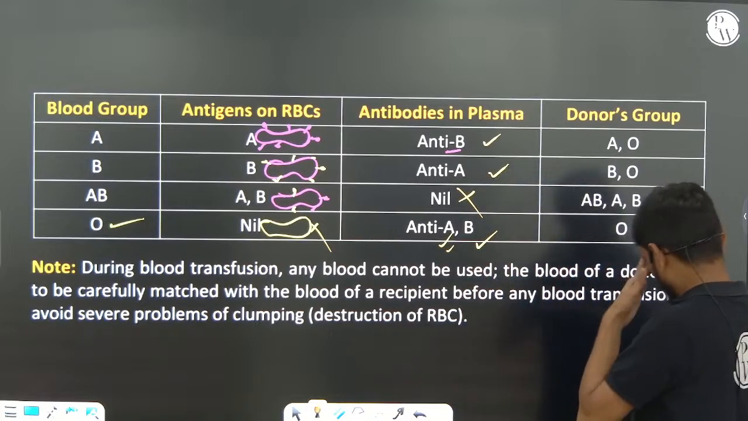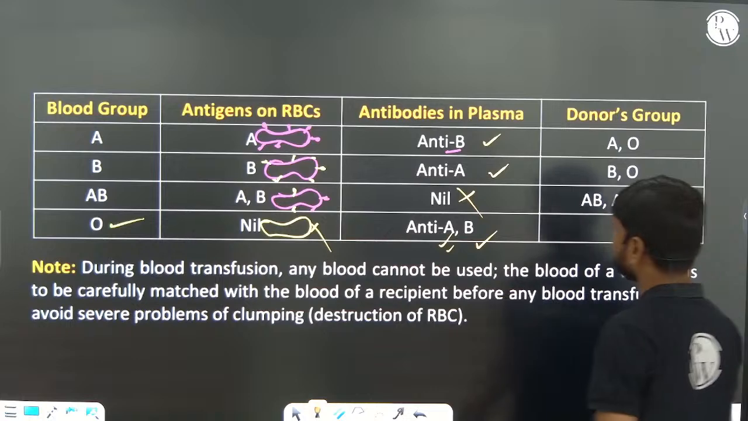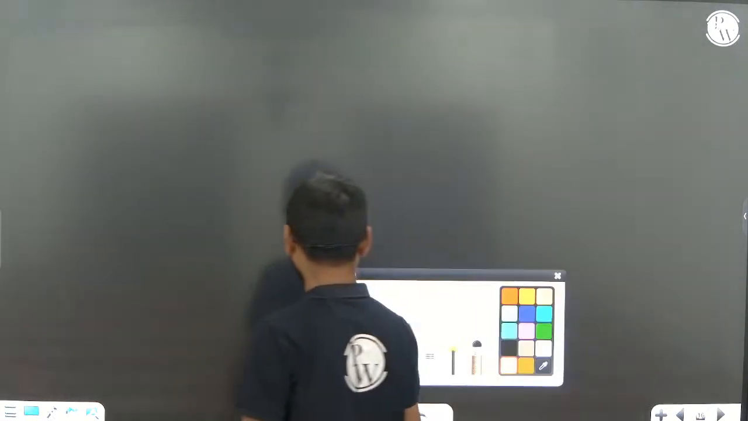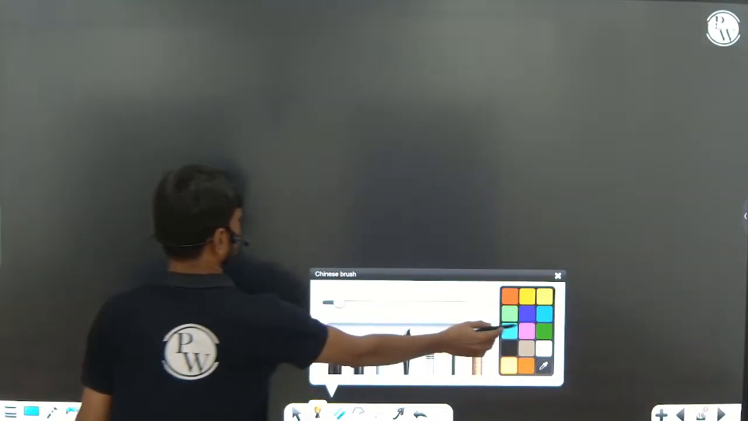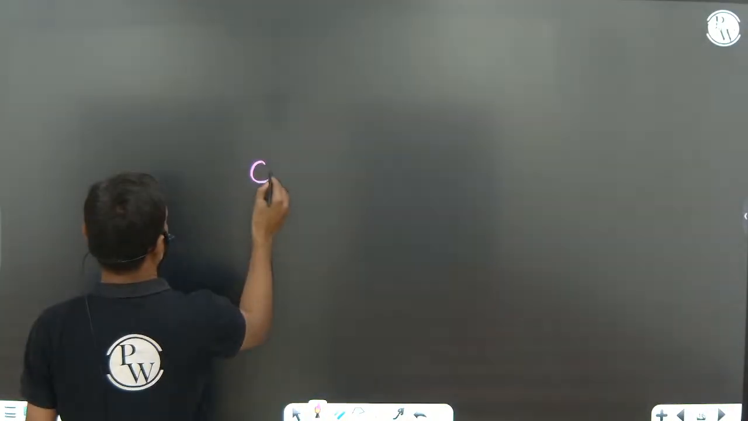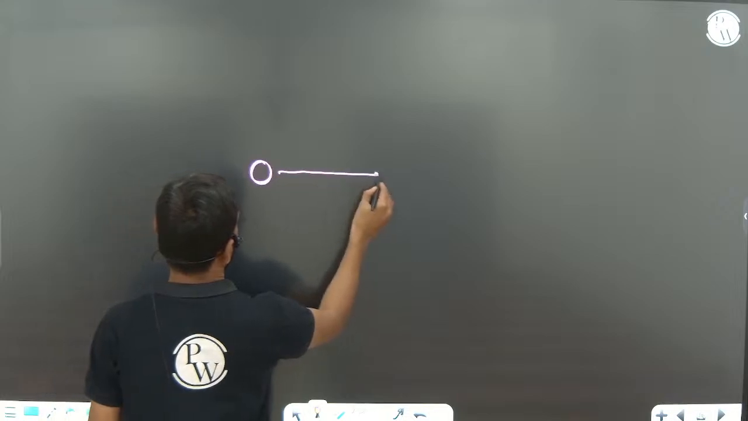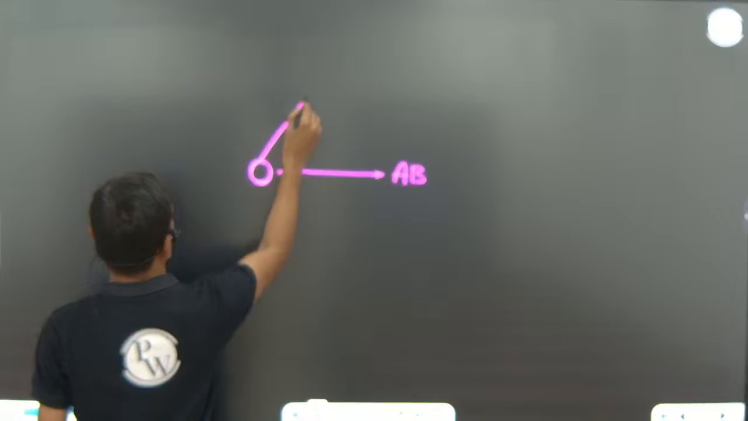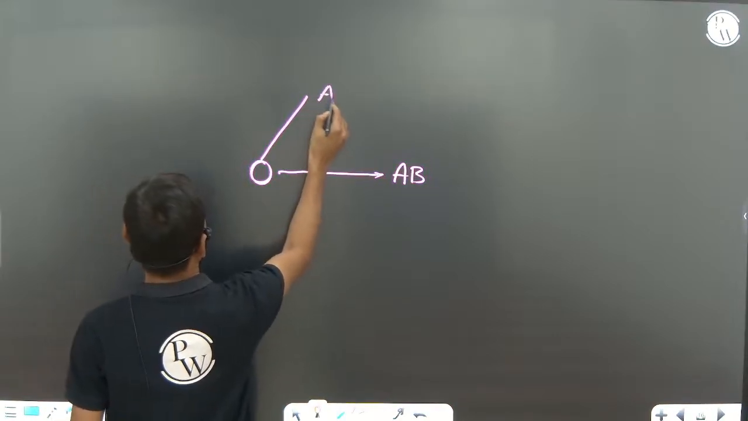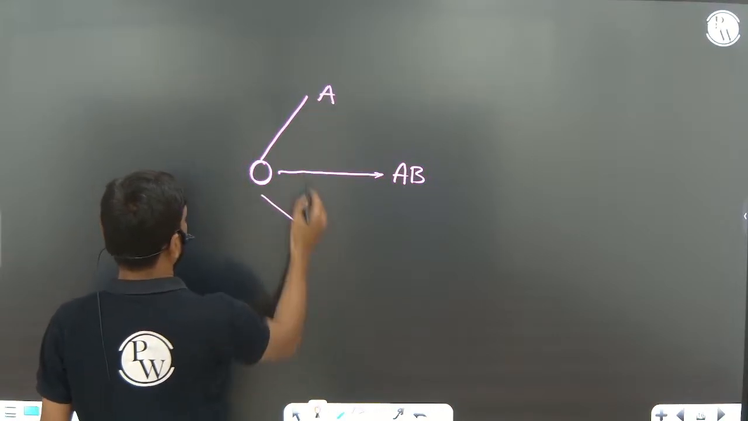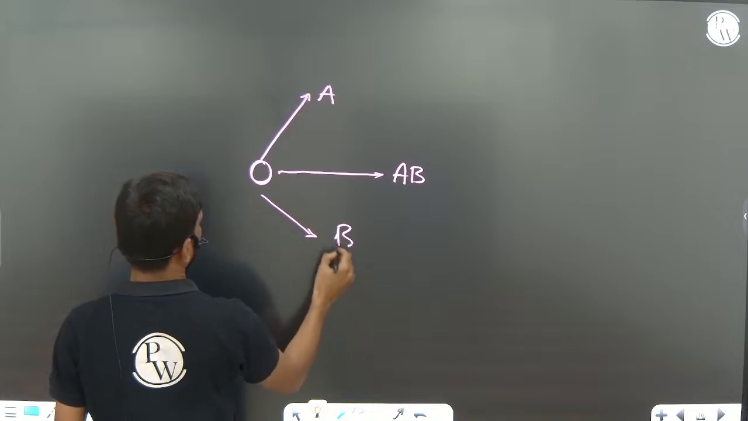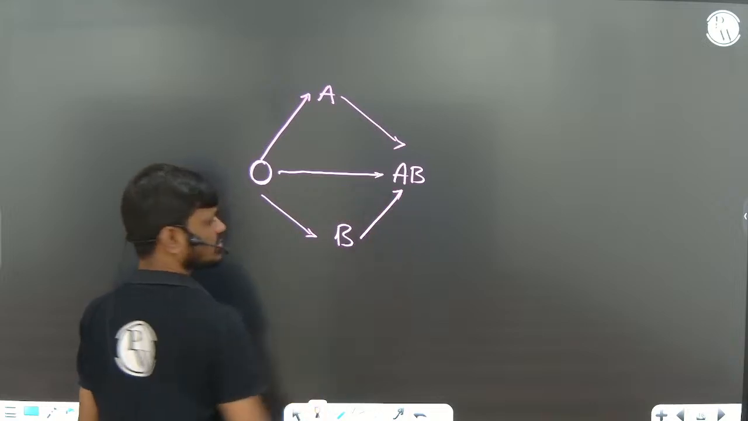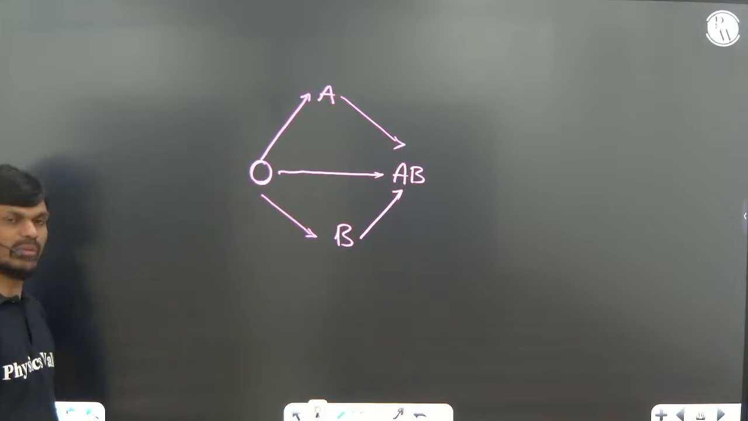Okay, now I will explain the donor groups. Whom can they donate to? This is very, very important. O blood group can donate blood to AB, O can donate blood to A, O can donate blood to B. A can donate blood to A. B can also donate blood to AB.